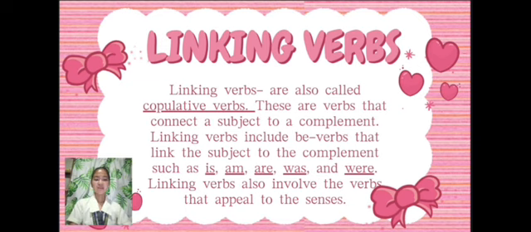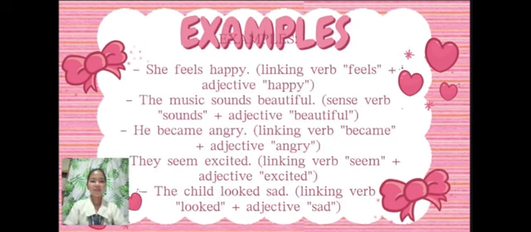Types of linking verbs. Be verbs. These are the most common linking verbs. Present tense is, am, or are. The past tense was, were. Other forms be, been. For examples, she feels happy. Linking verb feels plus adjective happy. The music sounds beautiful. Sense verb sounds plus adjective beautiful.